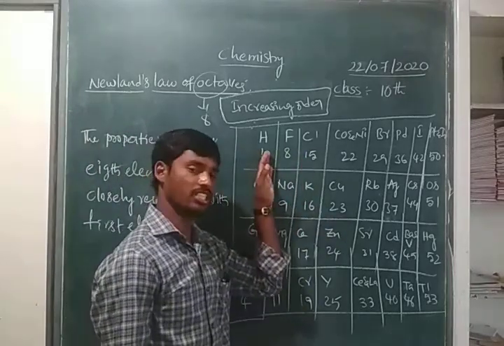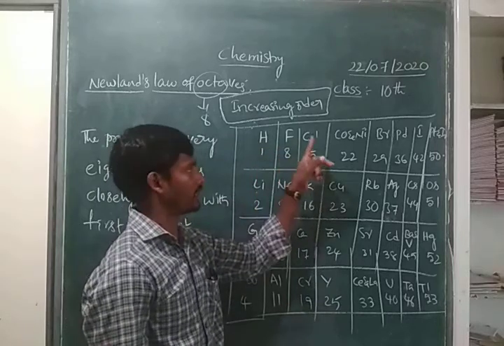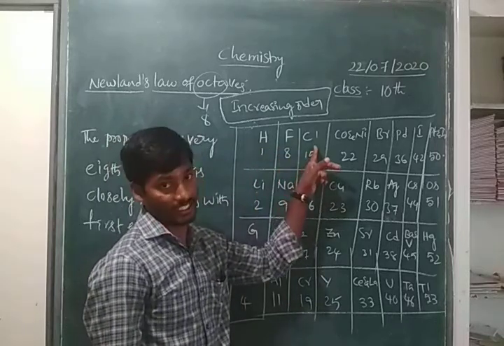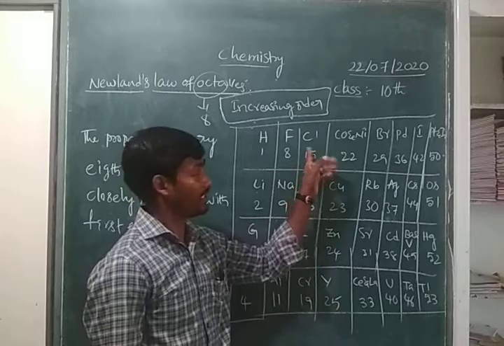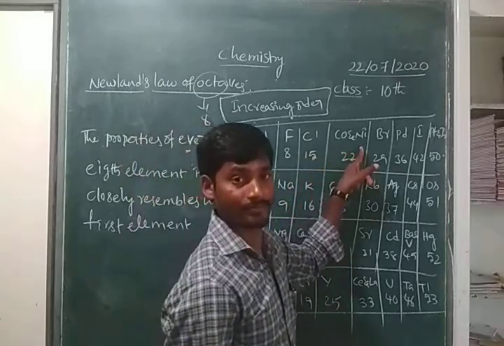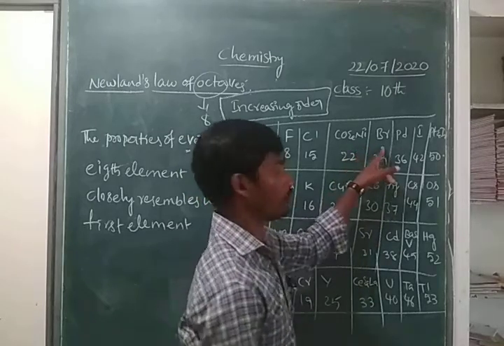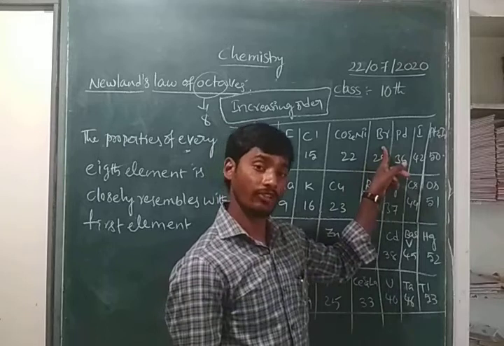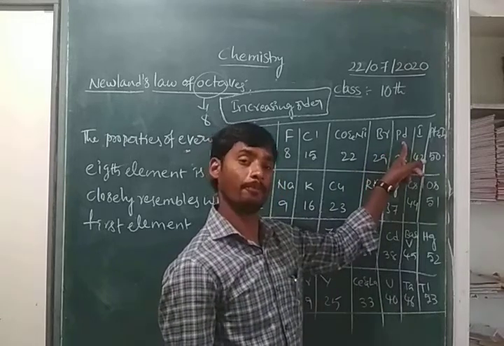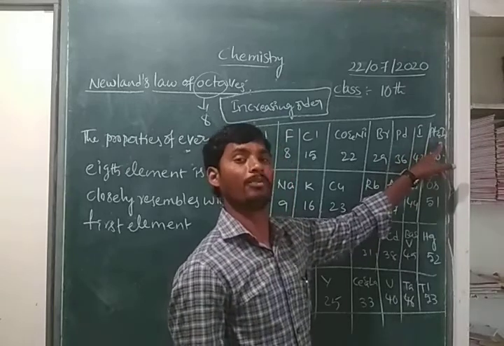See here, hydrogen, chlorine. Hydrogen is in the gaseous state. Fluorine is also a gaseous state. Right children? See, these are all gases. But here cobalt and nickel are solid metals. Bromine again is a liquid non-metal. Here palladium is a metal, iodine a non-metal, platinum and iridium are metals.